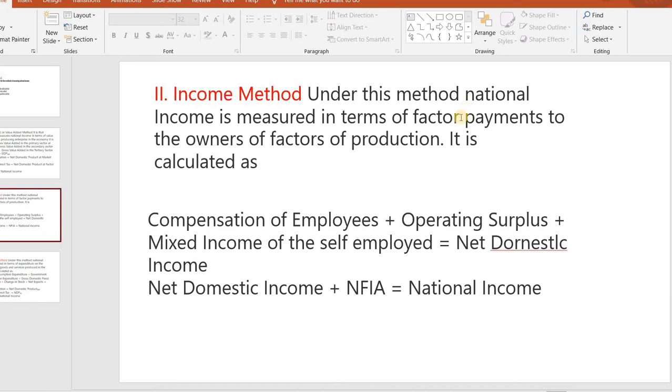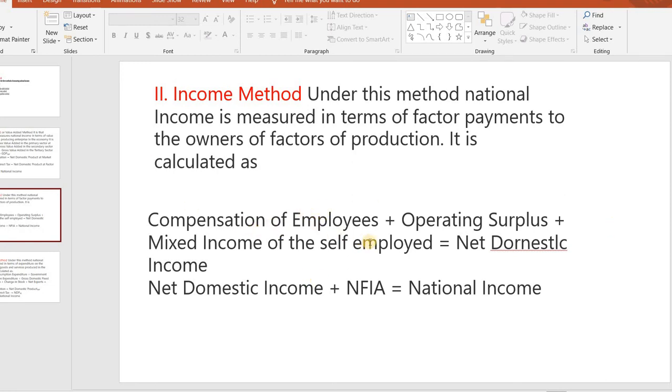Okay. In the study of the circular flow of income, we have mentioned the sum total of expenditures in the economy. Under the income method, national income is obtained by adding up the income received by all individuals of a country, like wages, rent, interest, profit.